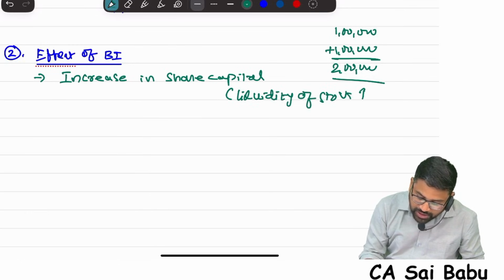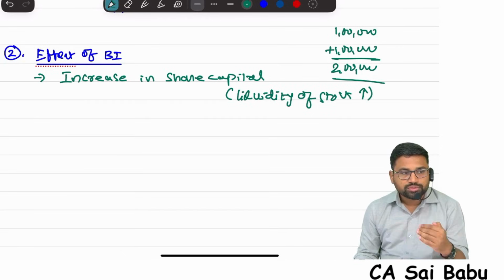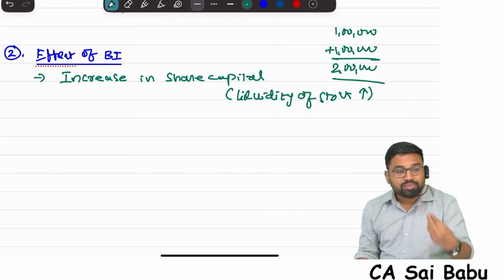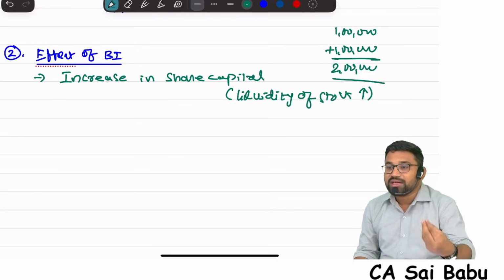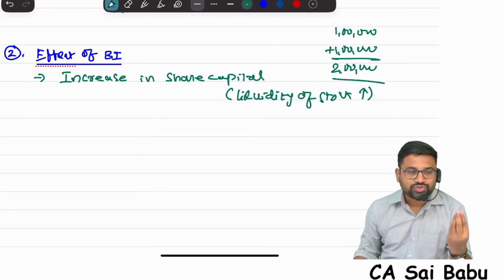So if anybody asks you what is the advantage of bonus issue, you have to tell them, because of bonus issue there is an increase in share capital. Number of shares will increase. Because the number of shares increases, the trading, the buying and selling transactions will also increase. That means the liquidity of the stock will also improve.